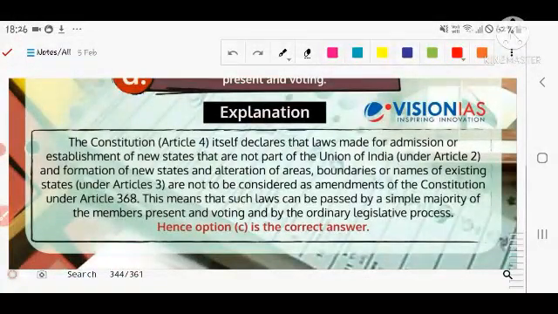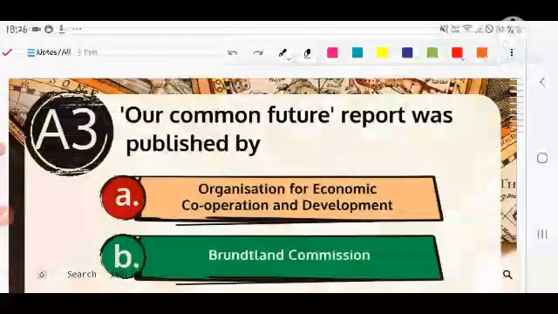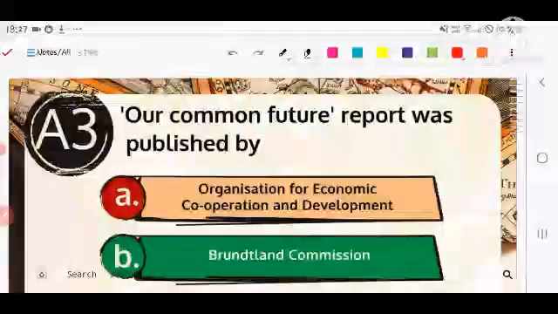Let's see the constitution. Article 4 itself declares that the law made for the admission or establishment of a new state that is not part of the Union of India, and Article 2, and the formation of new states and alteration of boundaries, areas, names of existing states, are not to be considered as amendments of the Indian Constitution, and it is passed through a simple majority of those present and voting at that point of time in the parliament.